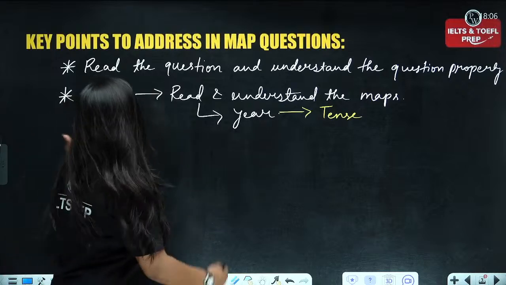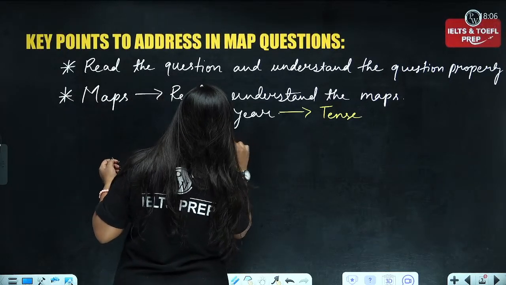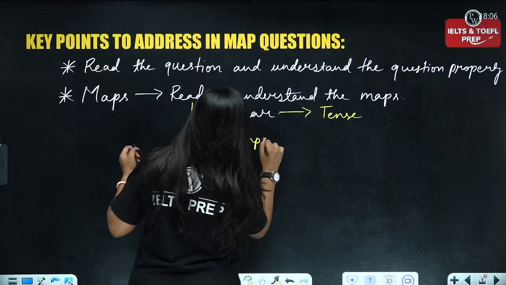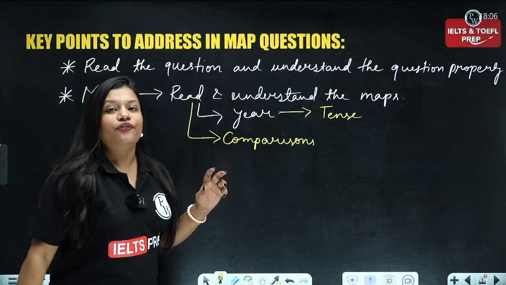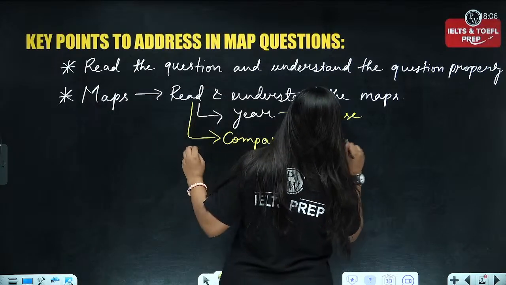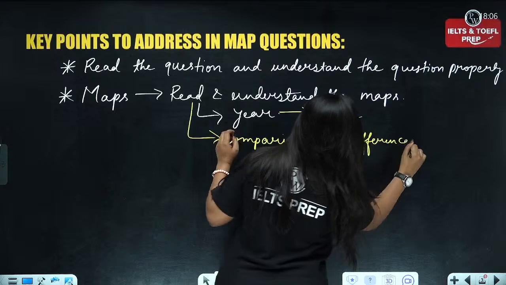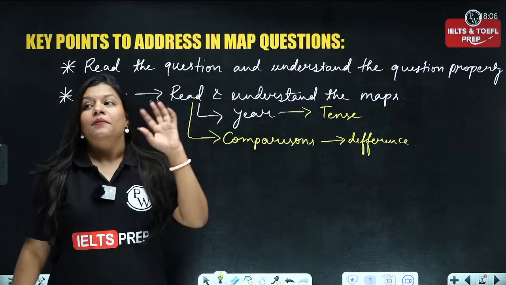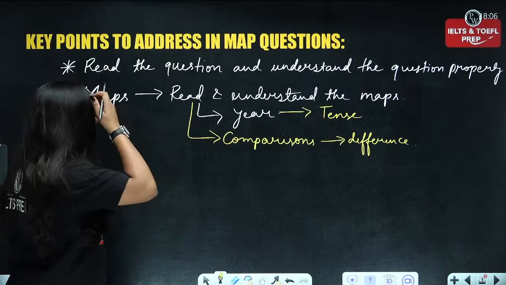Now what's next? After that, you need to take care of the comparisons. What are the differences? What are the differences in the two maps? What are the differences you can see? What are the comparisons you can do?